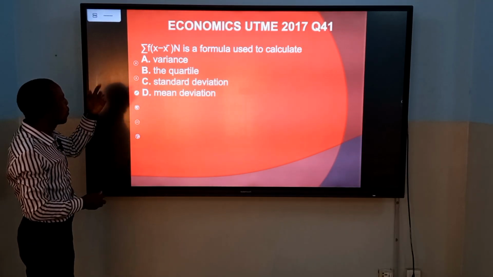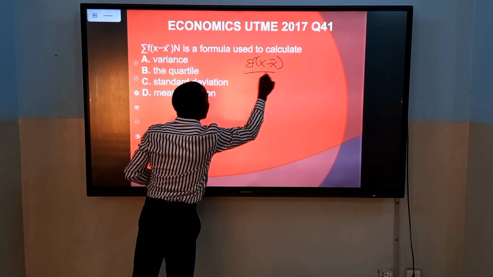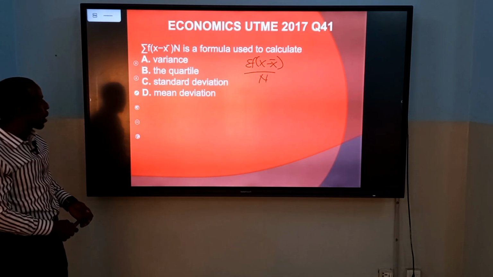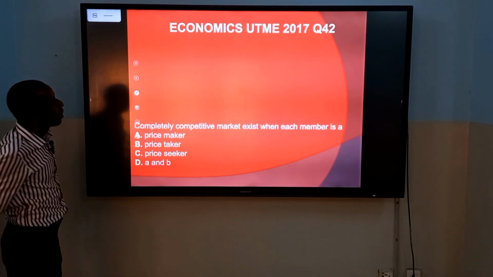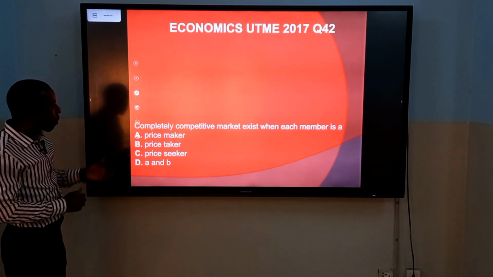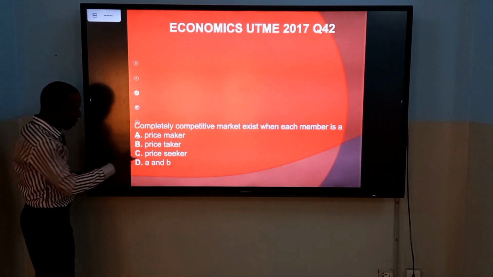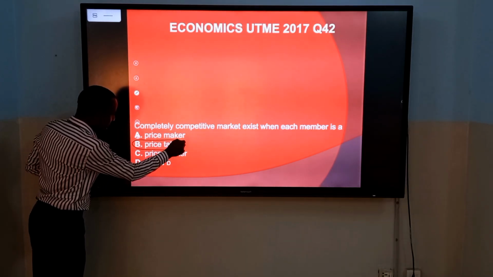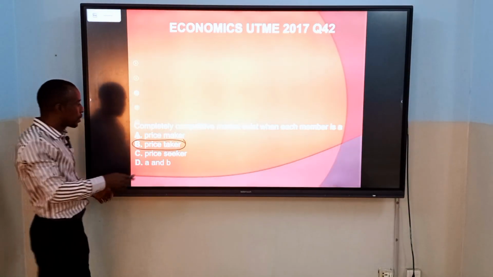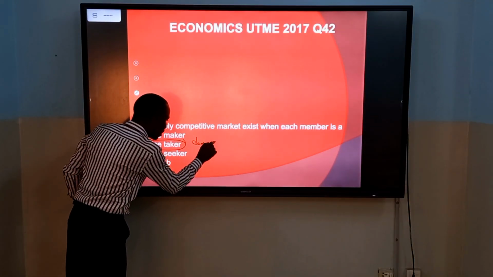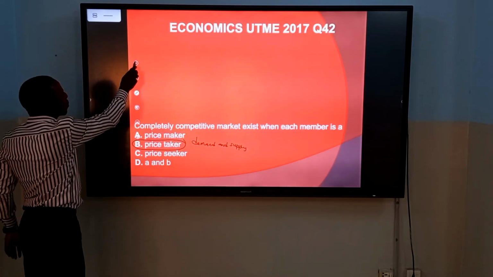Number 41, the formula summation f(x minus x bar) over n is used to calculate the mean deviation. Option D. We have question 42. A completely competitive market exists when each member is a price taker. Every member of the market, like a perfect market, cannot influence the price. It is the market forces of demand and supply that determine the price in such a market. Let's move to the next question.